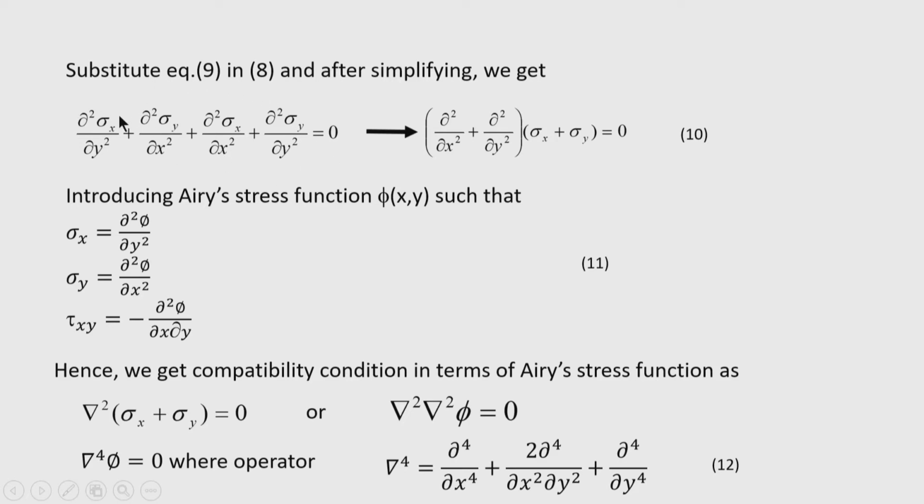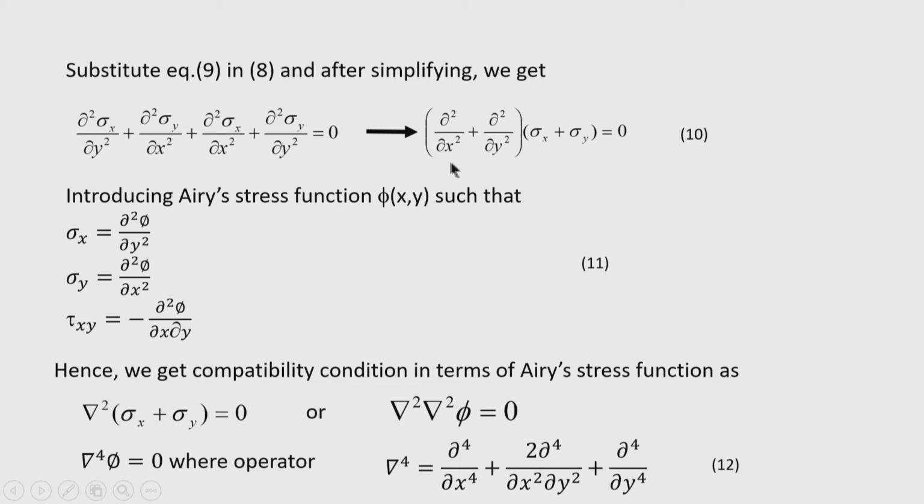Derivative of σx is with respect to y as well as x. Similarly, derivative of σy is with respect to x as well as y. So, this can be written in a convenient form, using the operator (∂²/∂x² + ∂²/∂y²) acting on (σx + σy). This can be written in this form.